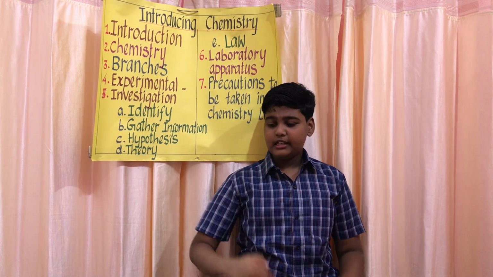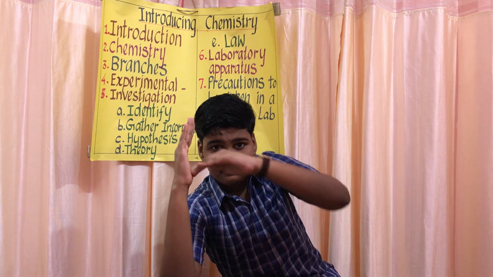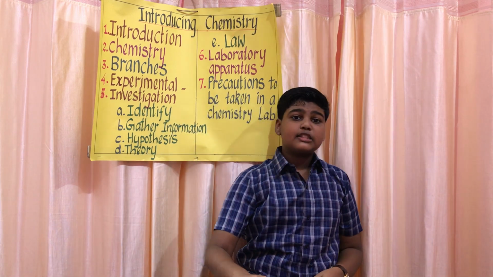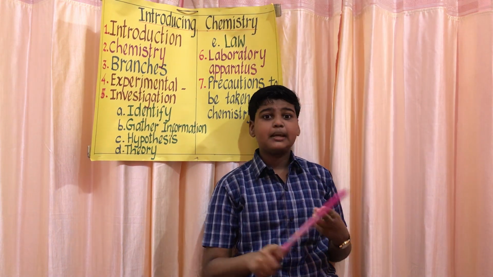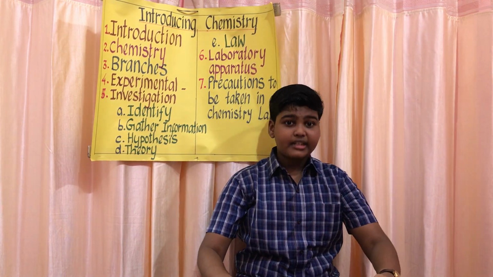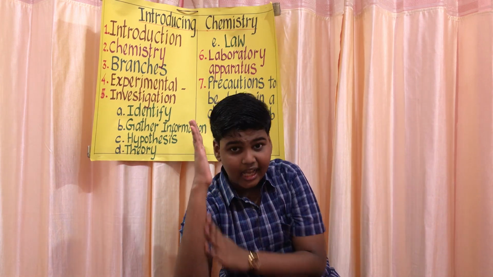Next is iron stand. An iron stand is like an iron platform with an iron rod with 2 or 3 clamps. It is used for holding laboratory apparatus like test tube, flask, beaker, etc. Tripod stand. It is also the same as an iron stand but doesn't have any rod.